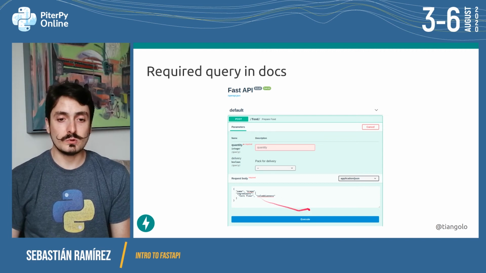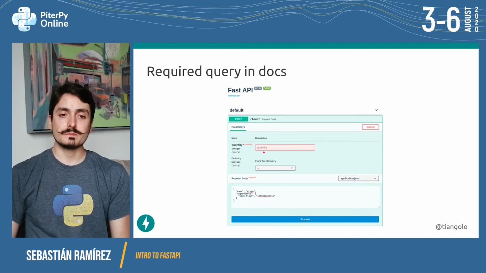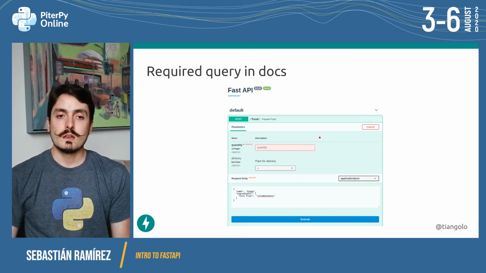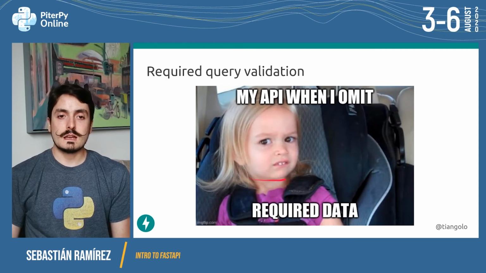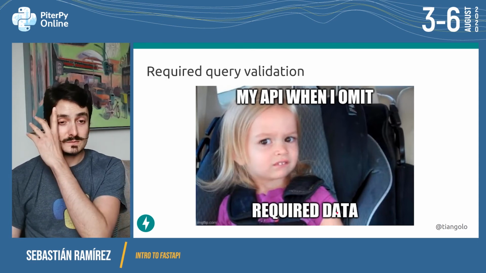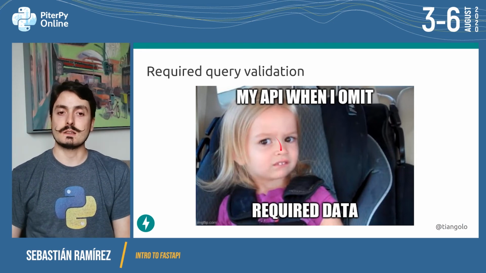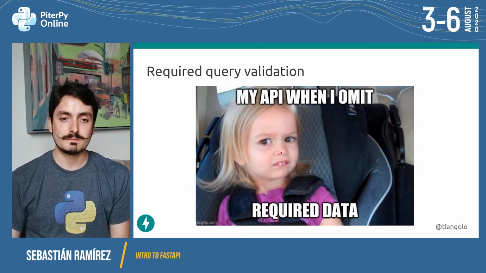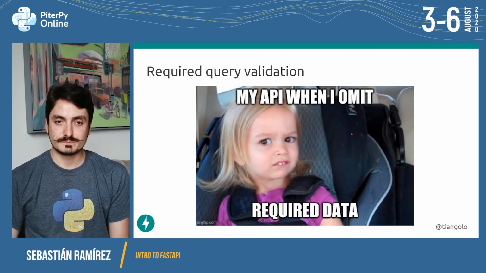And if we try to execute this request without providing a quantity, we're going to get an error automatically. So this is the face that your API is going to make when you omit required data. You have to provide the data that you declared was required. Otherwise, you're going to get this angry face.